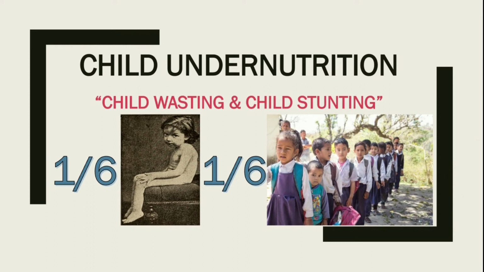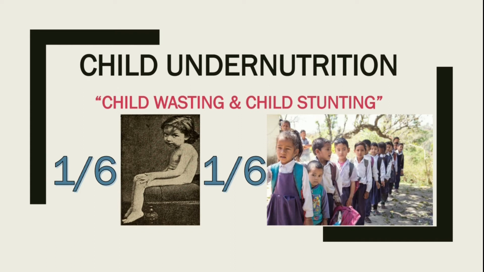Child wasting refers to a child having low weight for a particular height, and child stunting refers to a child not having a proper height for a particular age. These 2 things are basically due to not getting a nutritional diet. That means a child is getting food, but the child is not getting nutritional food.